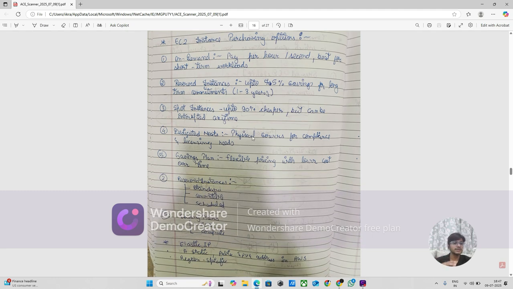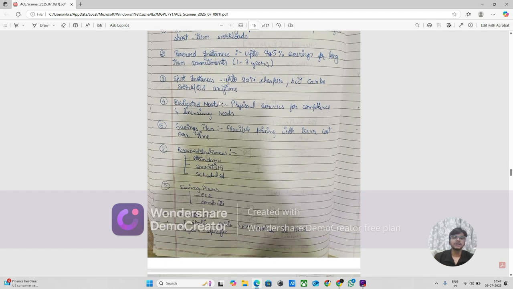Spot bidding is where you get 90% discounts, so it's very cheap, but it can be interrupted anytime. It's like a bidding. How is it like a bidding? Suppose I have to use this EC2 instance and I'm running my application. But someone comes and says, I will give more money, I want this. So what will happen is that the EC2 instance will be detached from you, your application will be shut down, and that EC2 instance is allotted to that person. It is good only for short term workloads like CPU utilization.